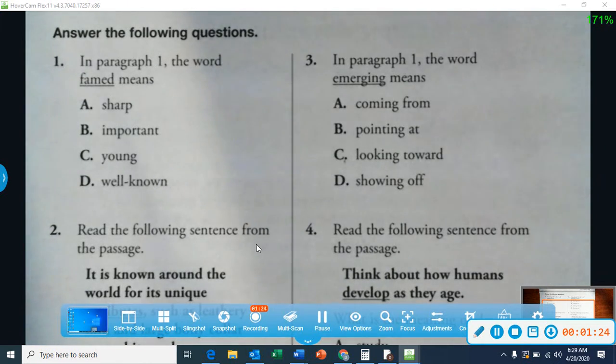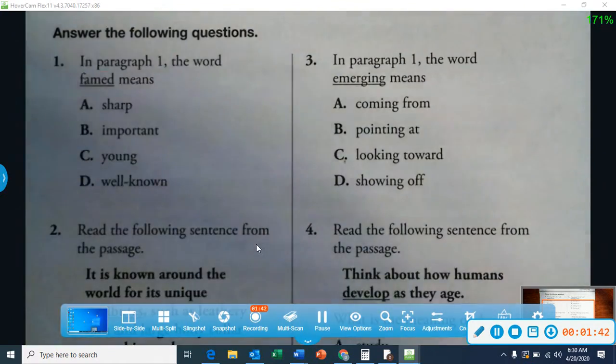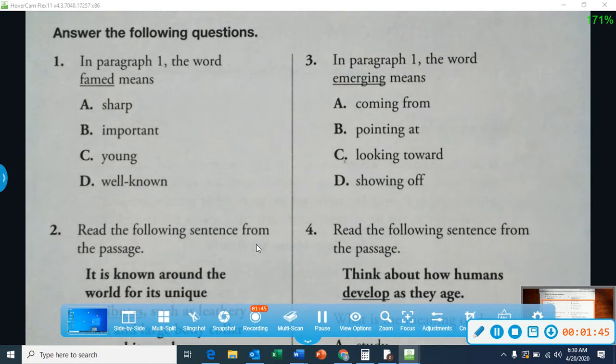It is known around the world for its unique attributes, such as a leathery skin and large bony collar around its neck. But it's probably best known for the three sharp horns emerging from its face. But scientists now say that the three horns coming from its skull show something very important. For years, scientists thought the Triceratops and the Torosaurus were two closely related dinosaurs. They looked very similar in many ways, but the three horns show that the Triceratops was actually just a younger version of the Torosaurus.